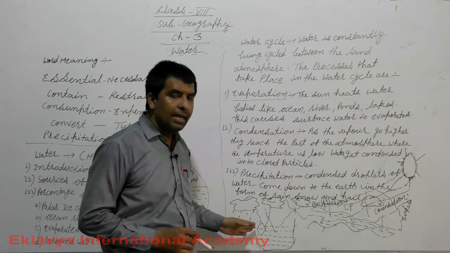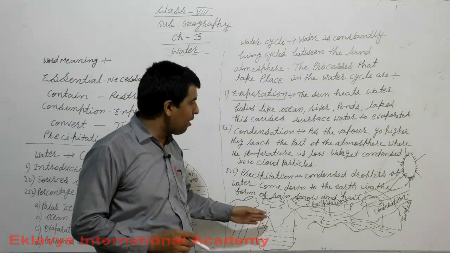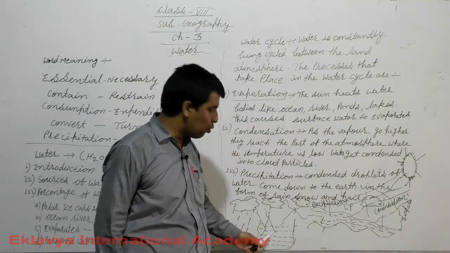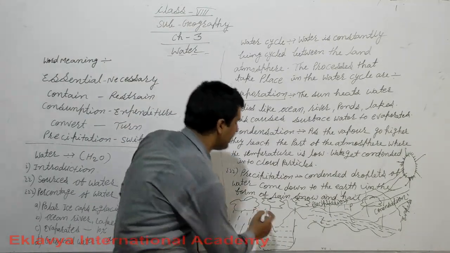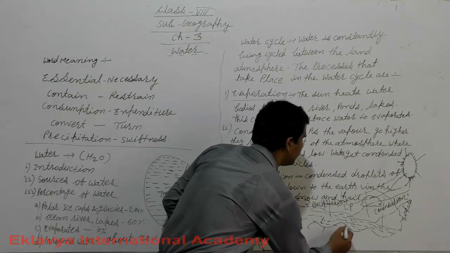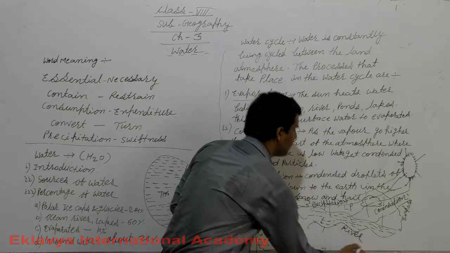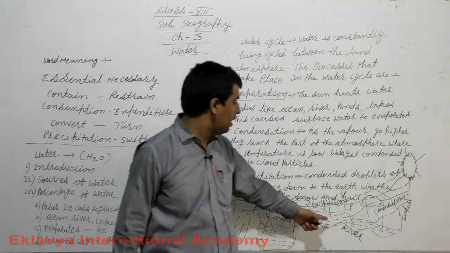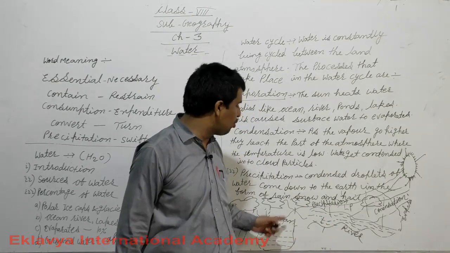You can take help of the diagram. You can see the water bodies, the sources of water: river, ocean.